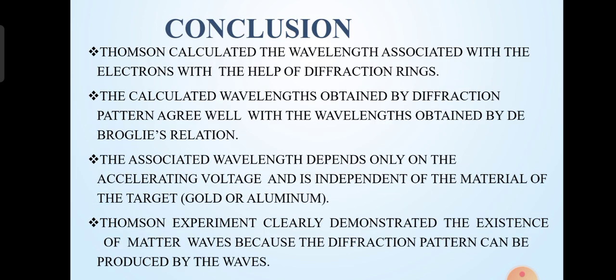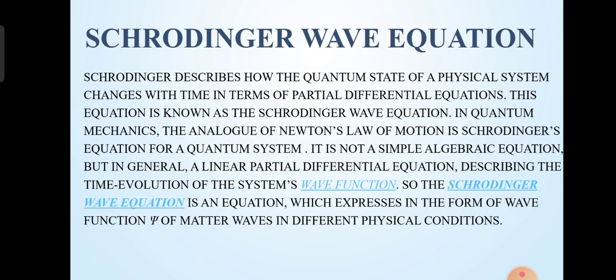behave like waves. Conclusion: Thomson calculated the wavelength associated with the electrons with the help of diffraction rings. The calculated wavelengths obtained by the diffraction pattern agree well with the wavelengths obtained by the de Broglie relation. The associated wavelength depends only on the accelerating voltage and is independent of the material of the target, that is gold or aluminium. Thomson's experiment clearly demonstrated the existence of matter waves because the diffraction pattern can be produced only by waves.